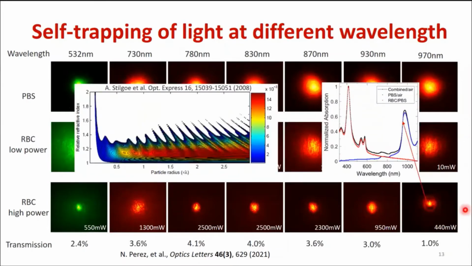The possible explanation for the weak nonlinear focusing at 730 could be a strong resonance effect of trapping forces. Alex Stilgoe from the Rubinsztein-Dunlop group showed that the trapping force of Mie particles strongly fluctuates with particle size and trapping wavelength. For the second case, 970 is well into the water absorption band, leading to strong heating effects at low power, evidenced by these thermal rings. We even observe this heating effect at 930 nanometers, around 1000 milliwatt laser power, which prevents us from reaching the power required to focus as strongly as at lower infrared wavelengths.